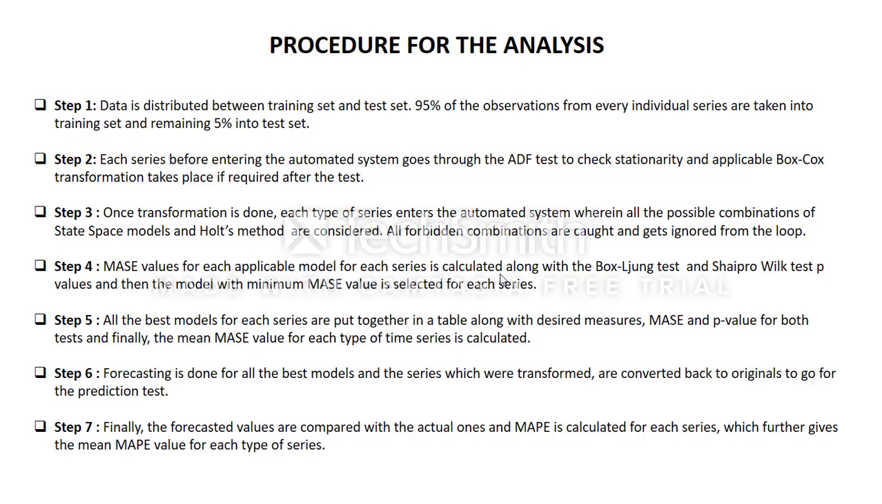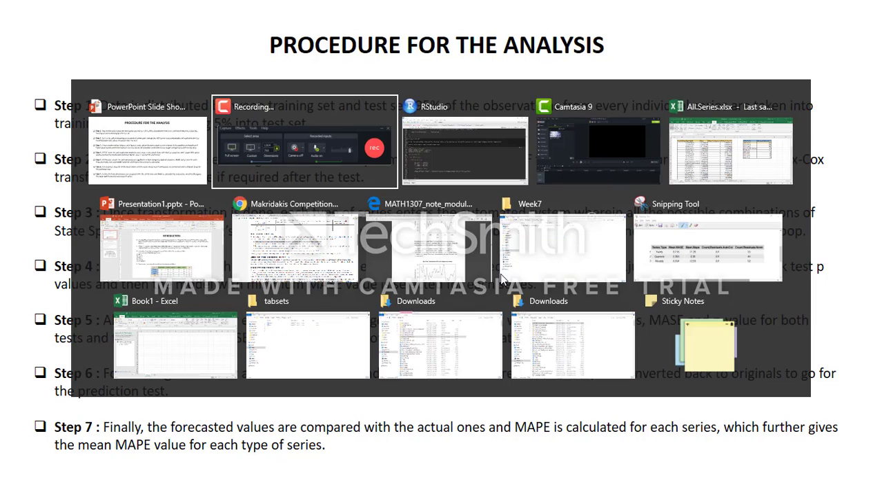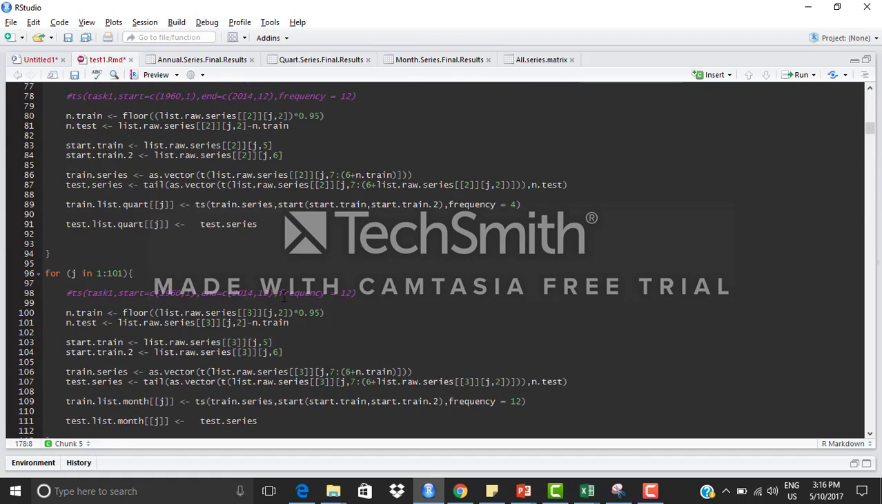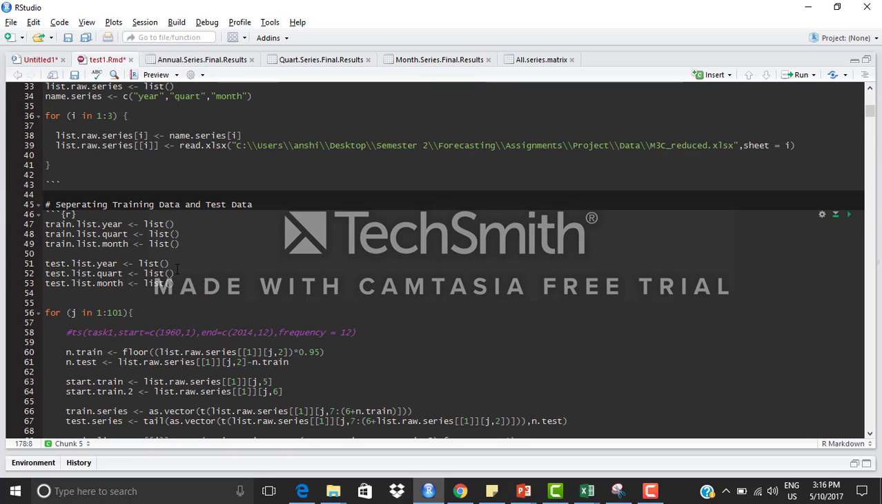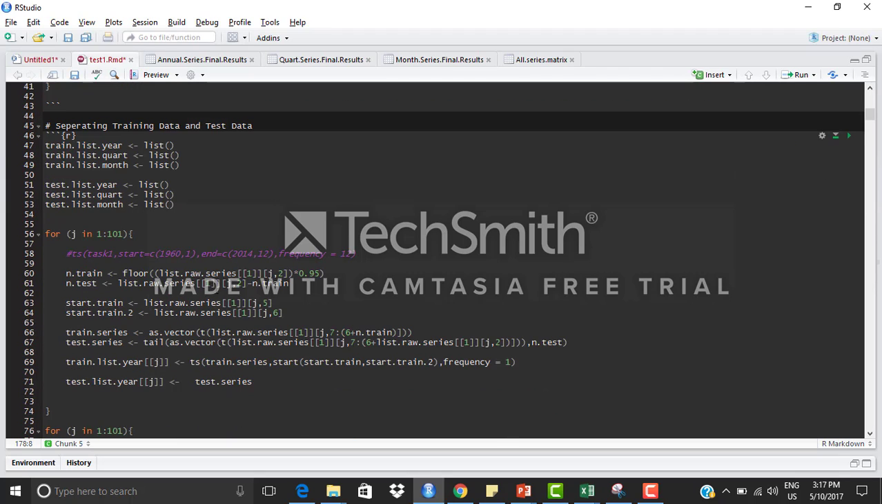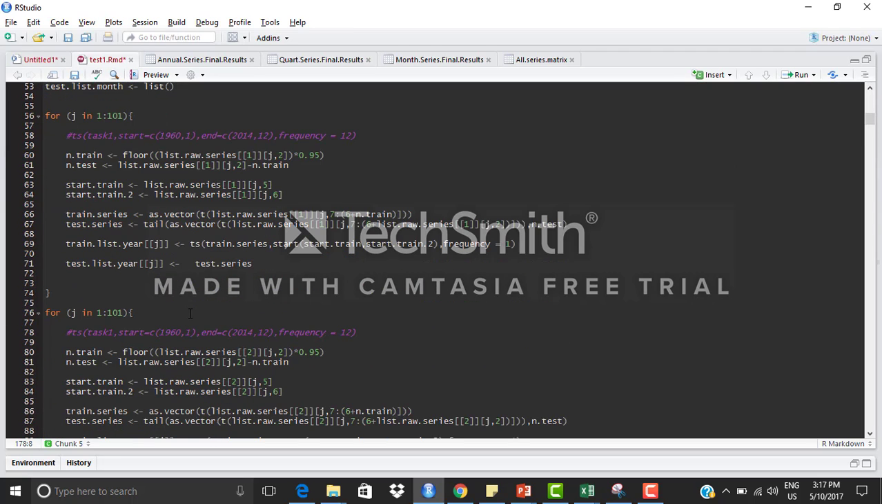As you can see, step one is the data distribution. The data is distributed into a training set and a test set for each particular type of series. So here's the code for that. Basically 6 lists are created, 3 for the training set and 3 for the test set, one for each type of series. Then a loop is created to extract 95% of the data and put it into the training set and the remaining 5% into the test set. The logic for the loop is the same for each type of series.